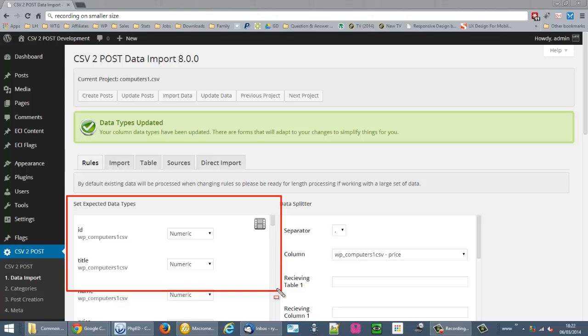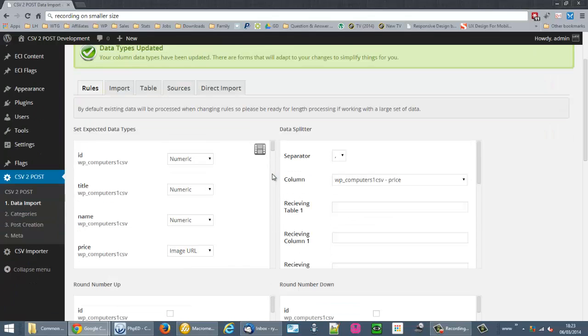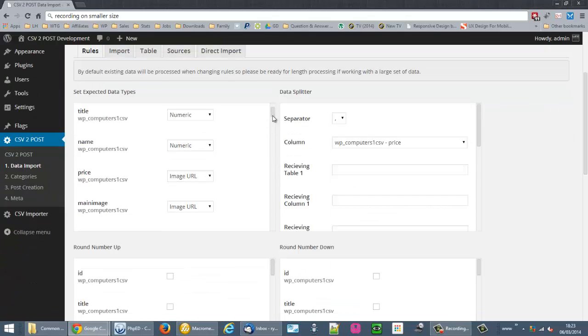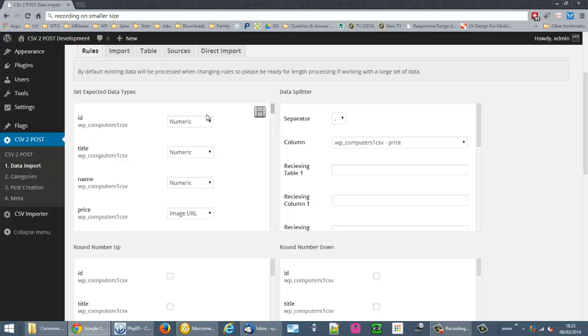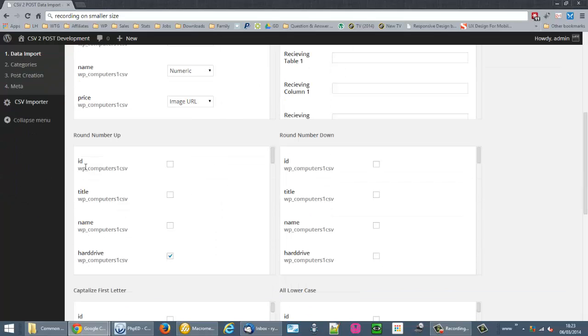For now, what we have at the moment allows us to simplify the interface a little, as well as tell the plugin what data to expect in the columns. I'll just show you what I mean by that. Now, if I just scroll down to the Set Expected Data Types panel, here we have an ID column, title and name column. If I scroll down, I can show you that those same columns are in the round number up and round number down panels.